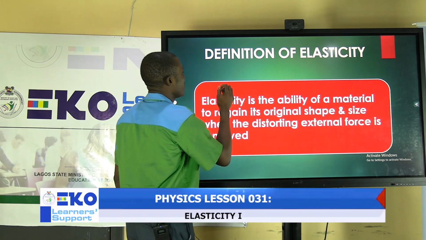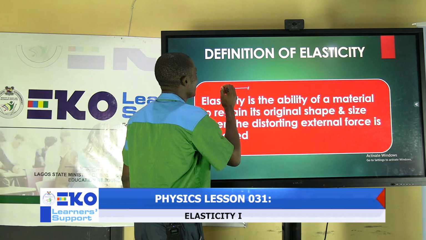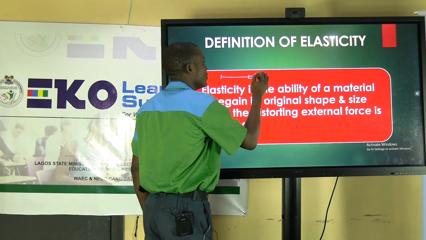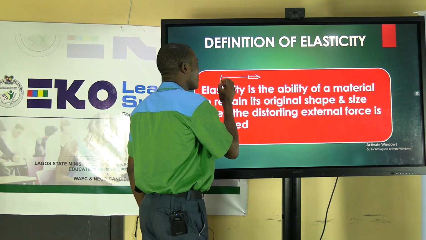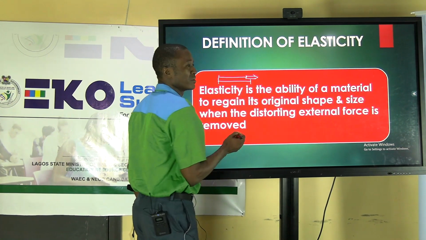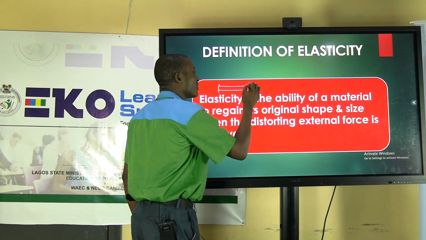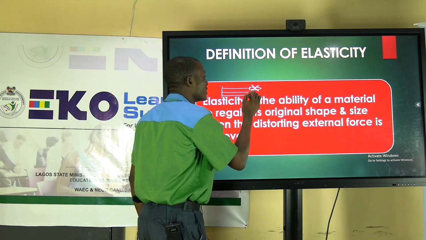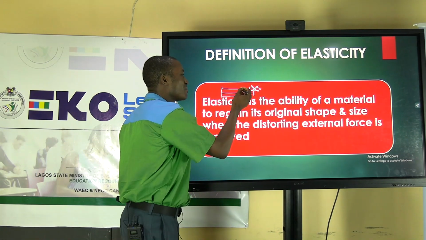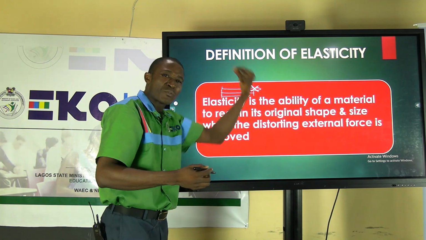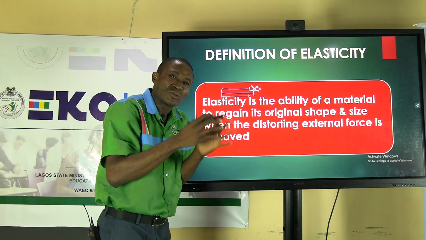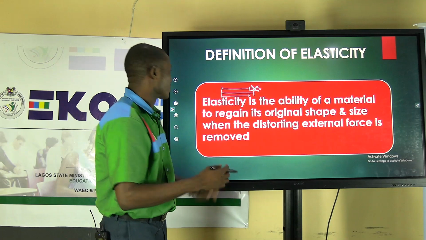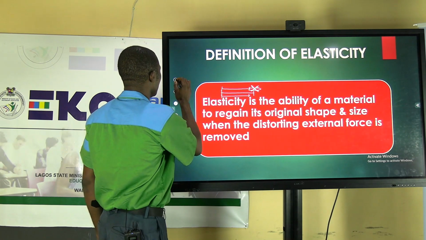This is what I mean. If you have this size now, let's say this is a wire, and a particular force is applied to pull it out. So it now became this long. When you now remove this force that is acting on it, it should be able to return back to the original size. If this material should act this way, that property in it that makes it still come back to the original size and shape is what we call elasticity. So that is what we are talking about in this class.